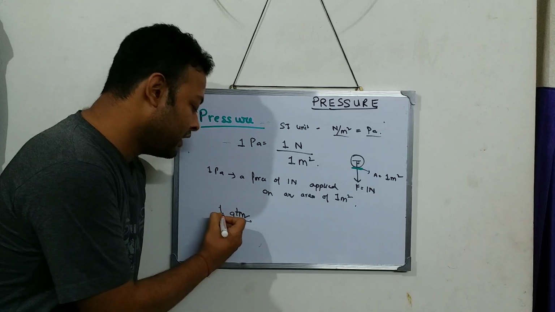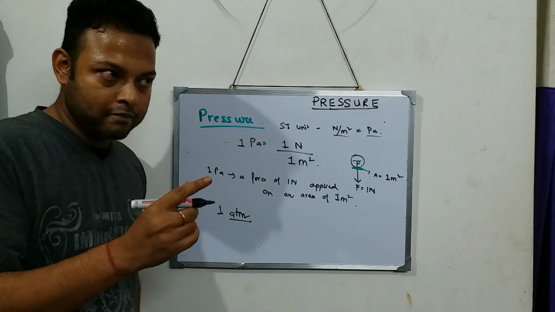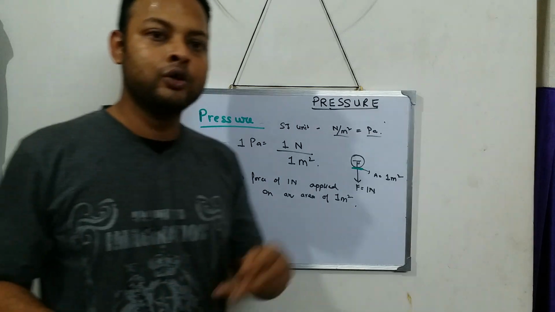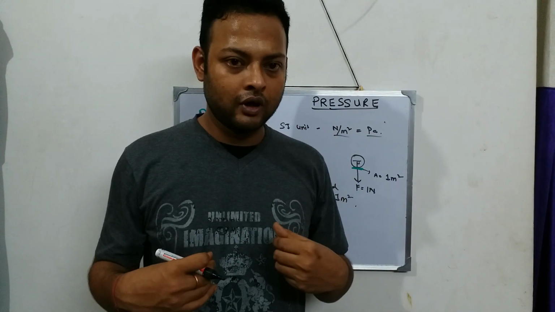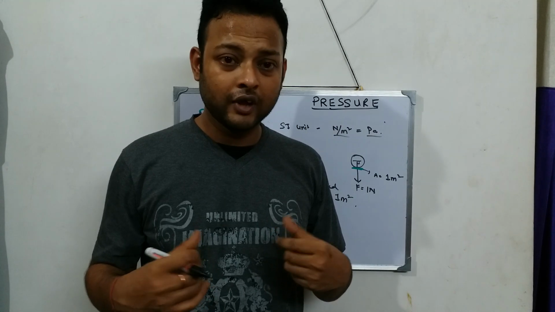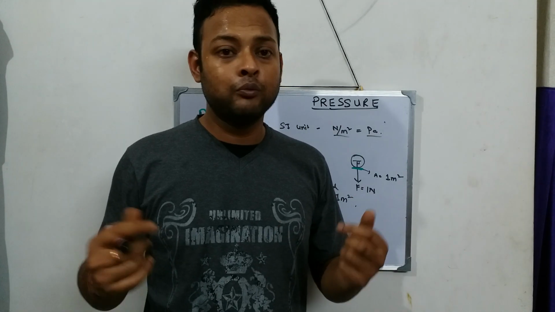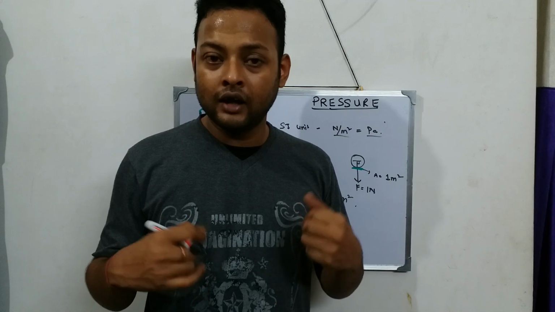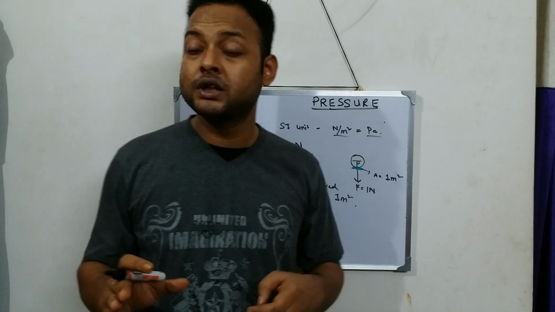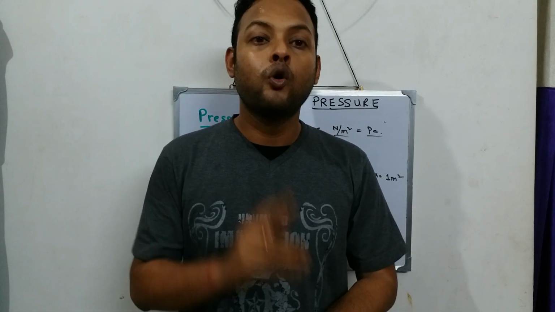So normally 1 atmosphere is the normal. 1 atmosphere means what? Right now you are sitting, I am over here. At this point of time, a certain amount of atmospheric pressure is applied on our body. And how much pressure is applied on our body? 1 atmosphere.